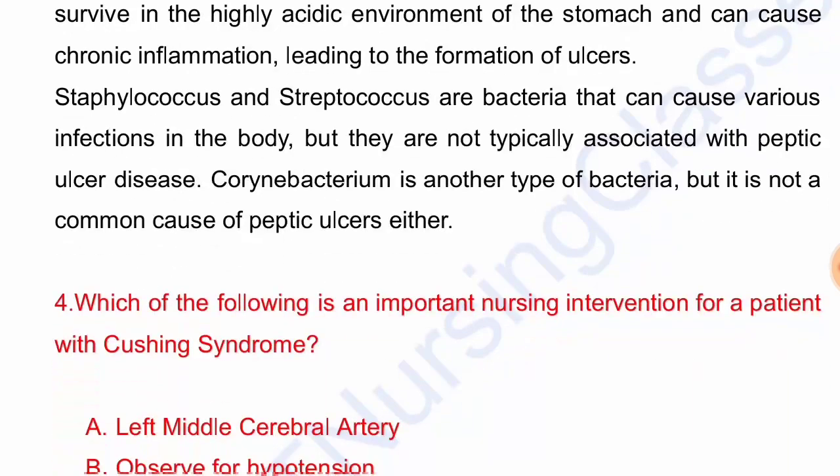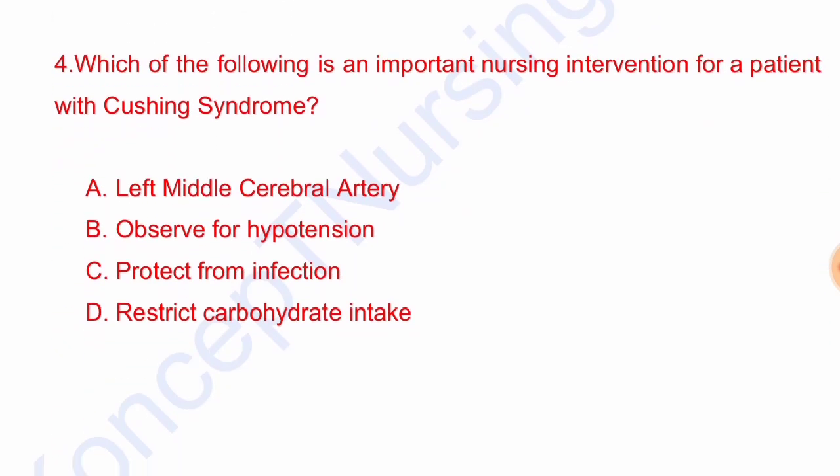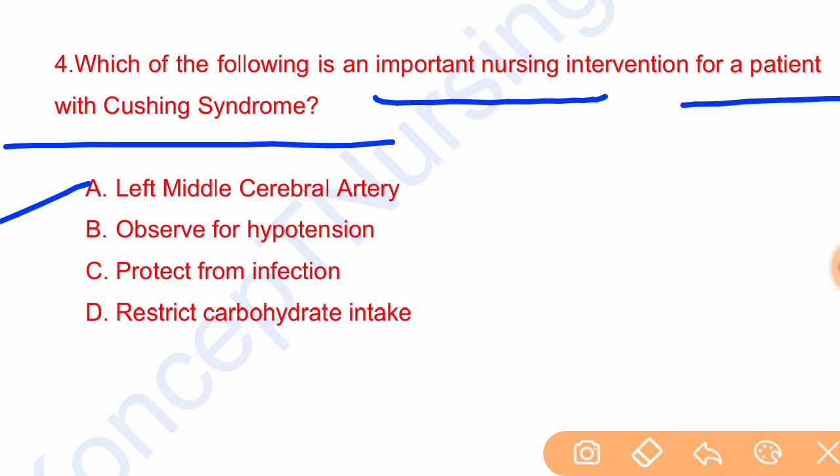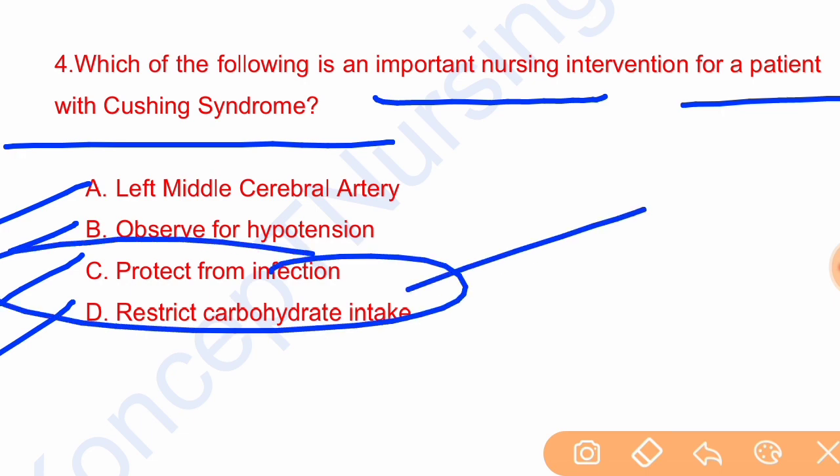ulcer. Next question. Which of the following is an important nursing intervention for a patient with Cushing syndrome? Left middle cerebral artery, observe for hypotension, protect from infection, restrict carbohydrate intake. The correct answer is option C, protect from infection.